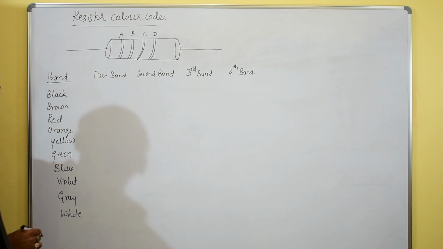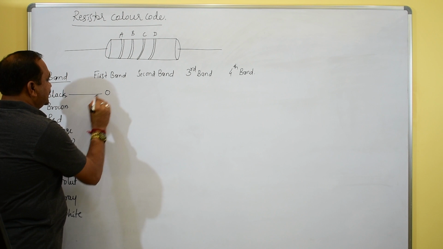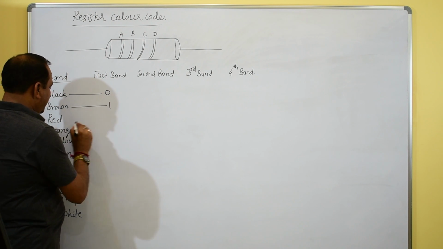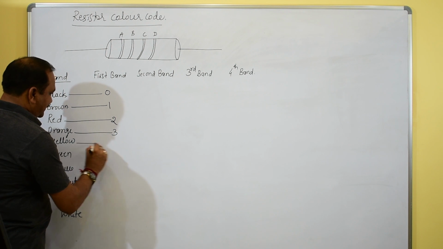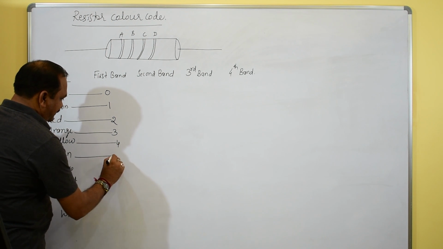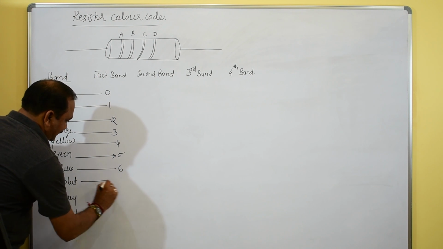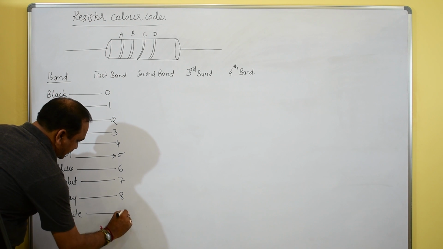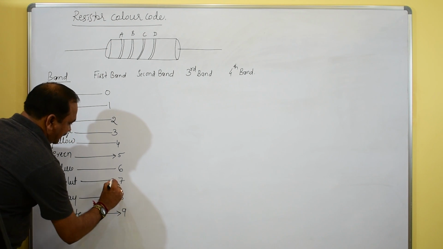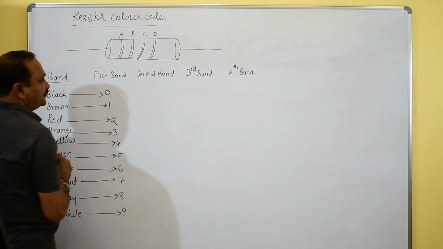See, the first band color code is 0, 1, 2, 3, 4, 5, 6, 7, 8, 9. So this is the first band color.